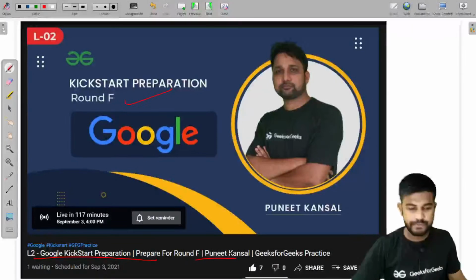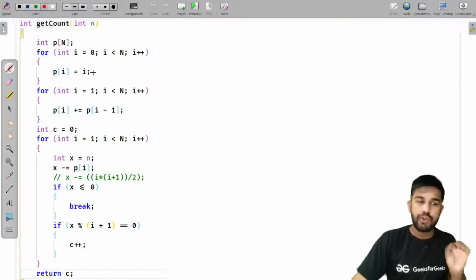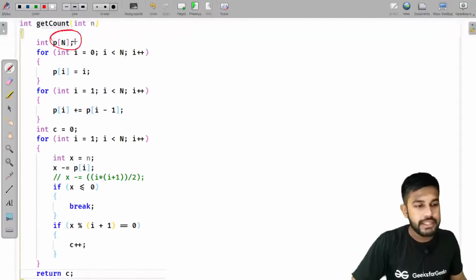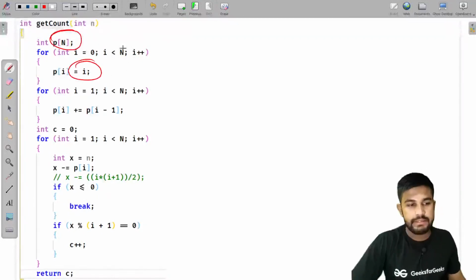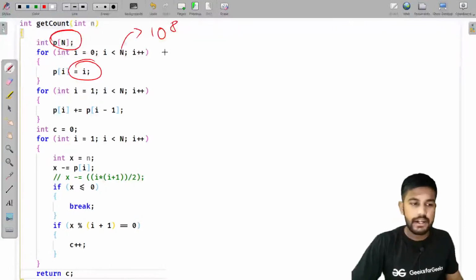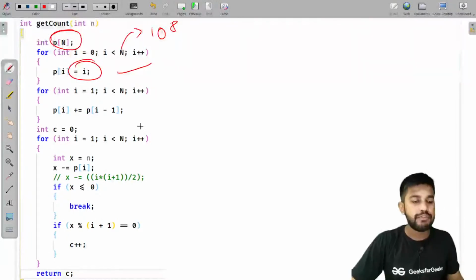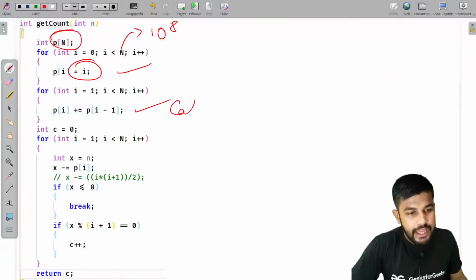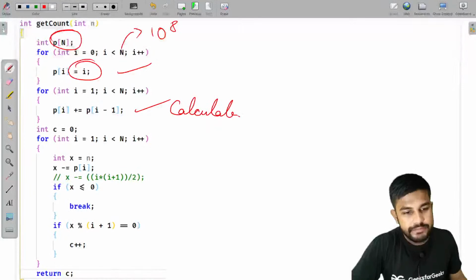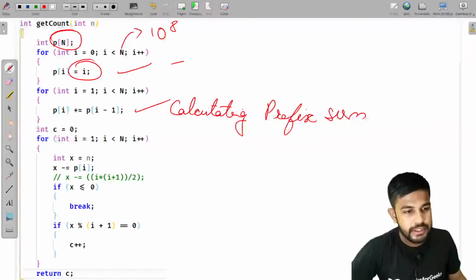Okay. Now moving forward. What I told is I would do the same. I would make a prefix array. For now, consider the 10 to the power 8 itself. So pi is equal to i. We are assigning it. Then we are calculating the prefix sum. This is the initialization.